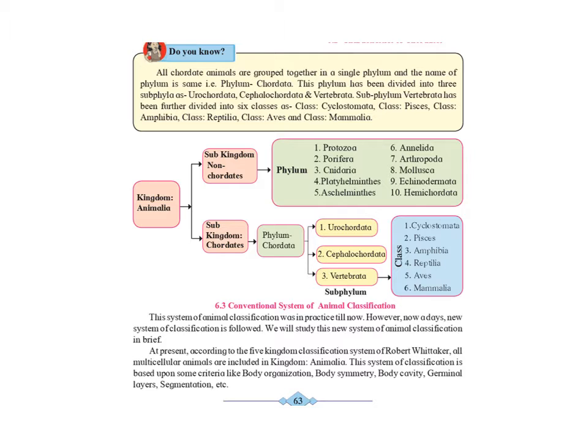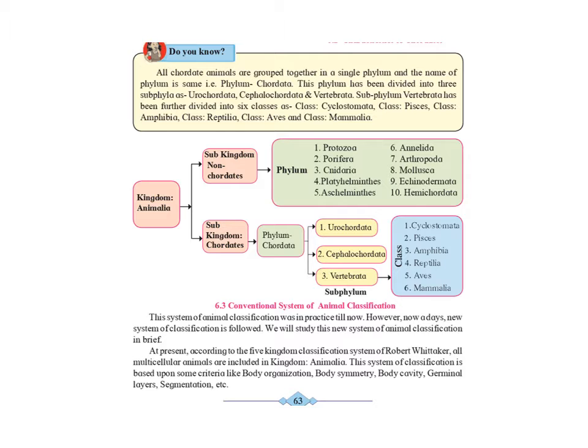While subkingdom chordates are further divided as phylum Chordata, and they are subdivided into subphyla: Urochordata, Cephalochordata and Vertebrata. And vertebrates are again subdivided into 6 classes: Cyclostomata, Pisces, Amphibia, Reptilia, Aves and Mammalia.